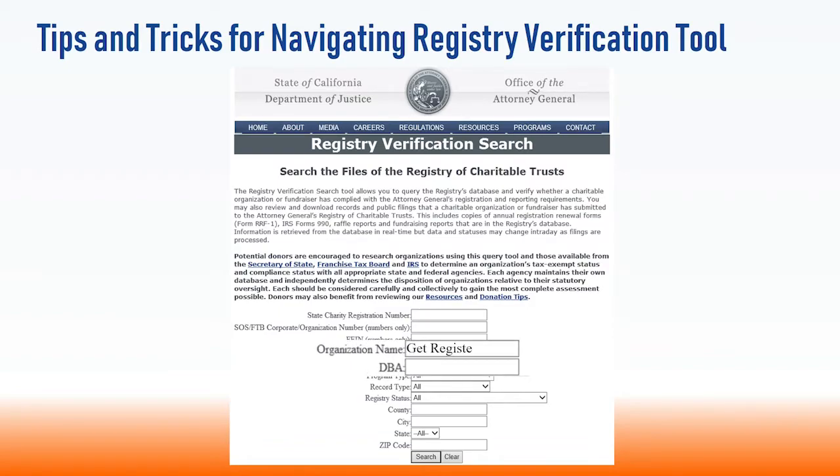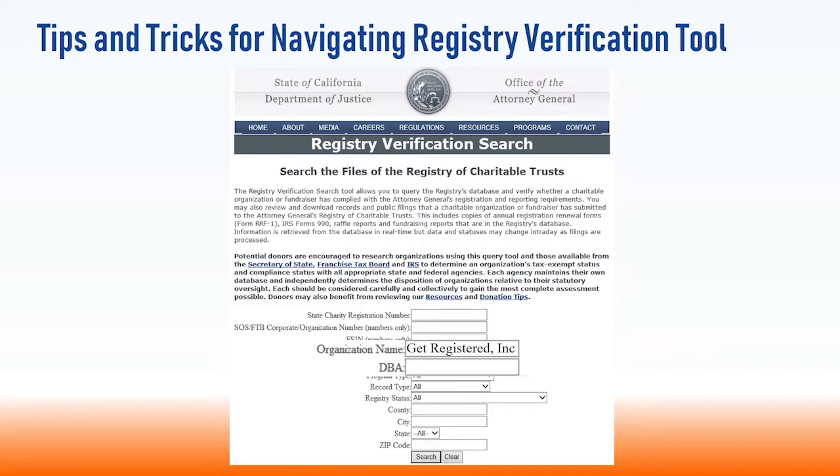If you don't know any of these three, the search by organization name may be used. Name searches are not case-sensitive, and it is not necessary to type out the entire name. But if you shorten it too much, your search results may include more organizations than you are looking for.